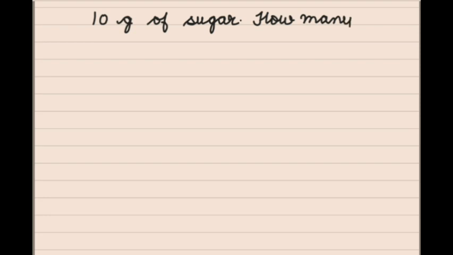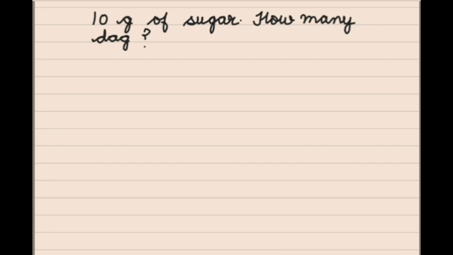Let us take one example to understand it better. Suppose I have 10 grams of sugar. So how many decagrams do I have?